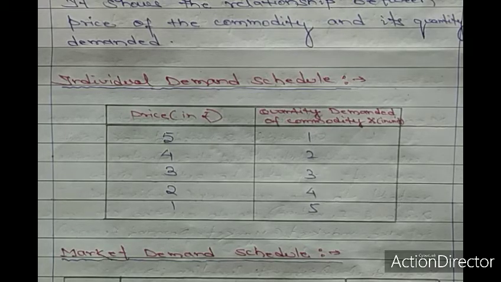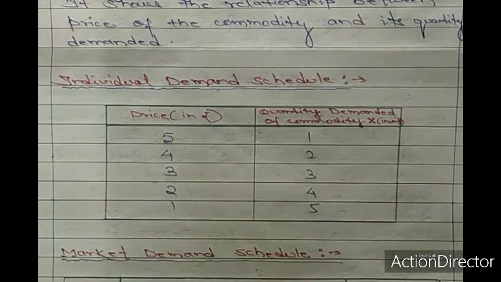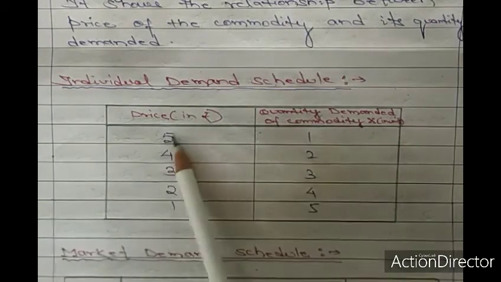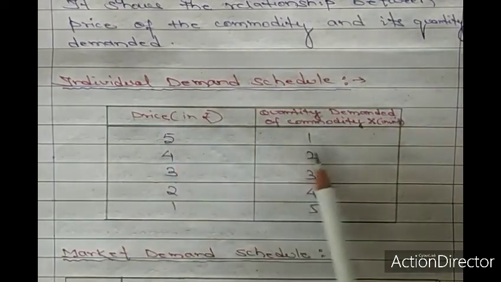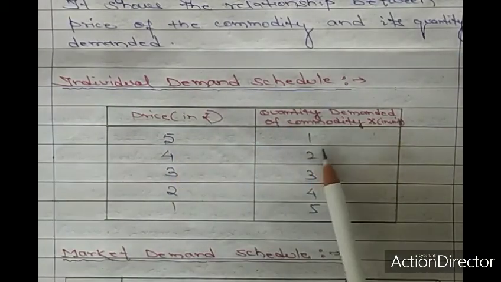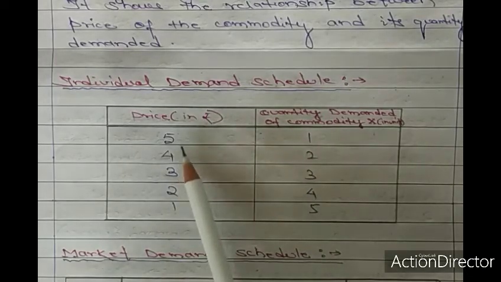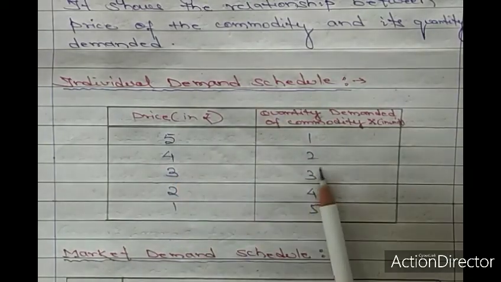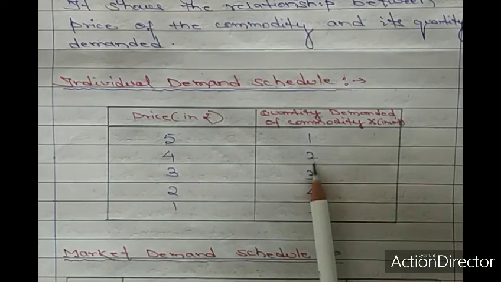So let us see on the screen. You have a tabular statement of price and quantity demanded of a commodity X. At a price of 5 rupees, the quantity demanded is 1 unit. If I reduce the price from 5 rupees to 4 rupees, the quantity demanded would be 2 units.